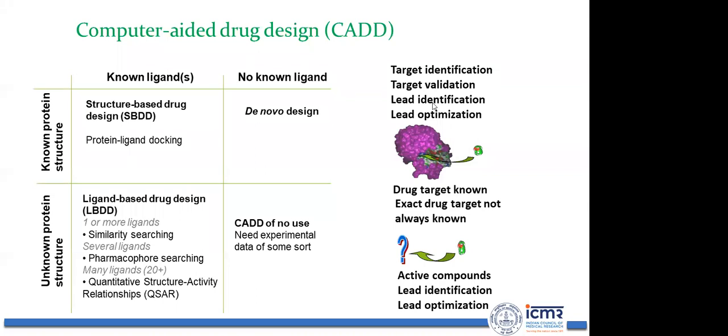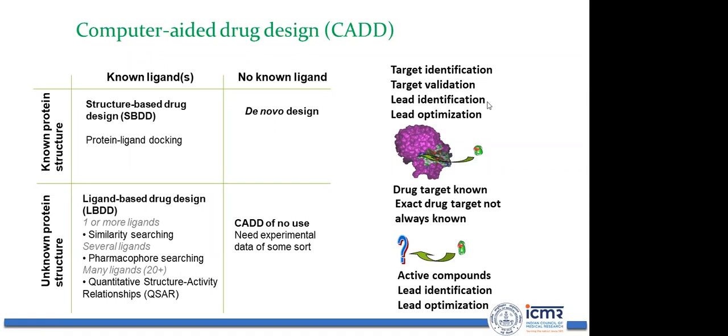But with the advent of computational technology and different drug designing softwares and algorithms, the traditional method of drug designing has made a paradigm shift towards the computer drug designing approach. We can briefly classify the drug designing methods as target identification, target validation, lead identification, and lead optimization.